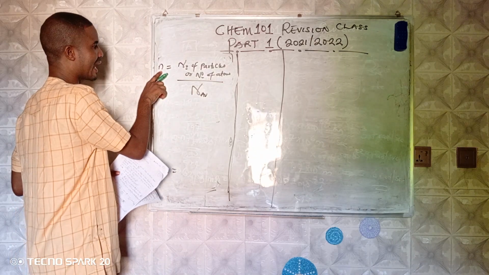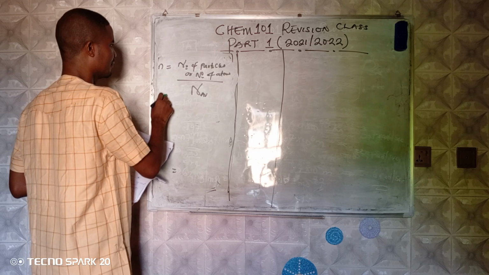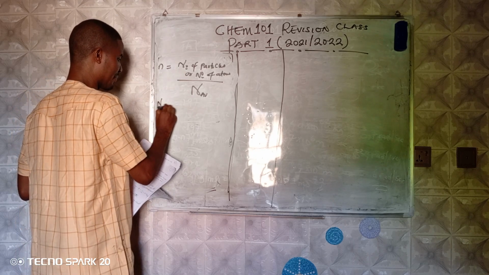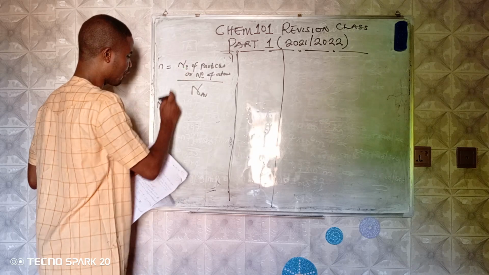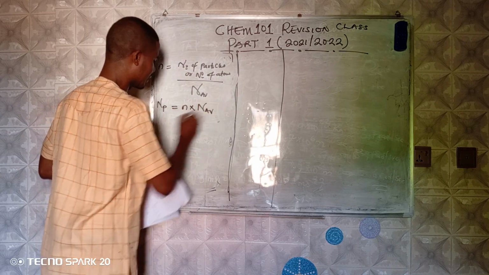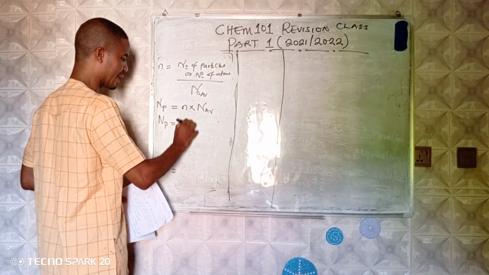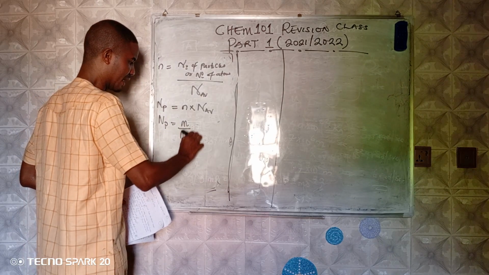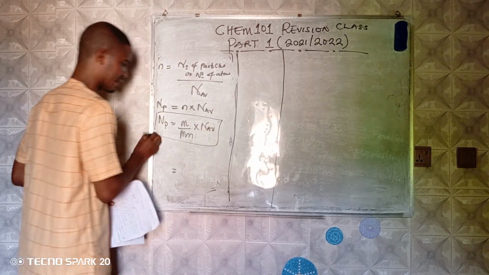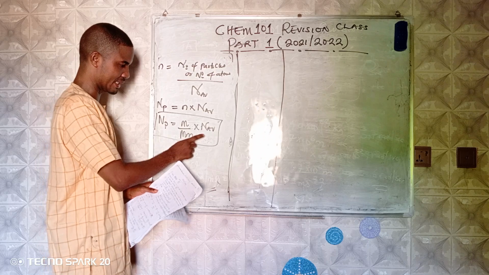So remember that this n is mass over molar mass. So if you observe, the number of particles, let me call it NP, will now become n times Avogadro. Do you get that? But n is mass over molar mass, times Avogadro. So mark this. The number of particles, or you say number of atoms, is given like this.